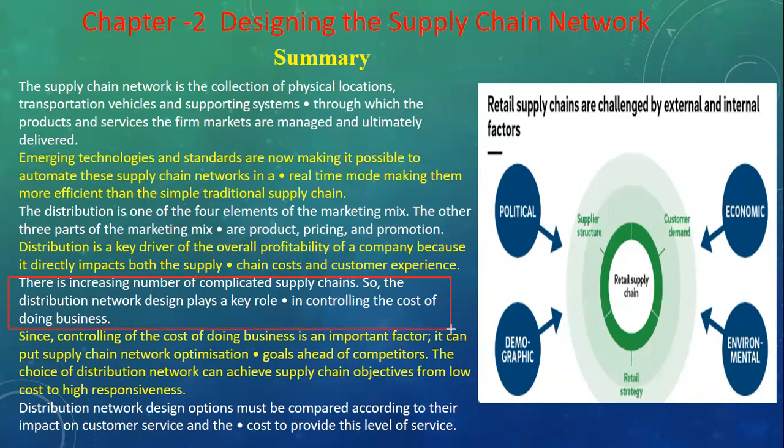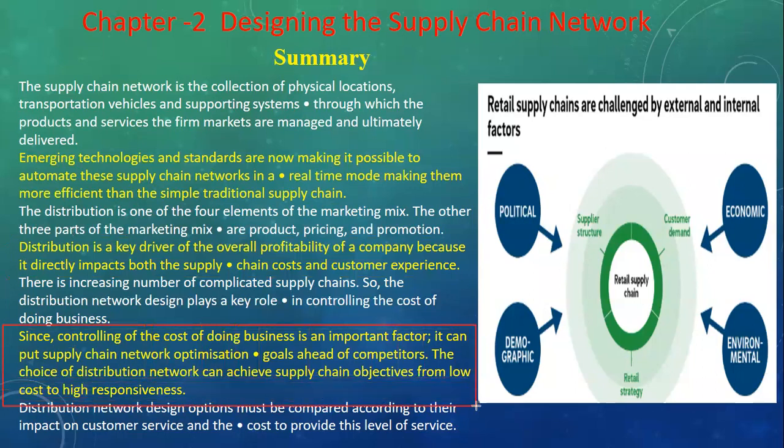A lot of complications come under supply chain management, but distribution is the main role which controls the cost of business. So we can say if you have a good distribution, then your supply chain will give better output.